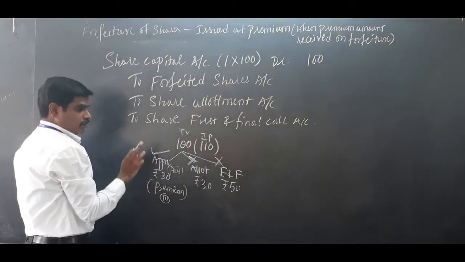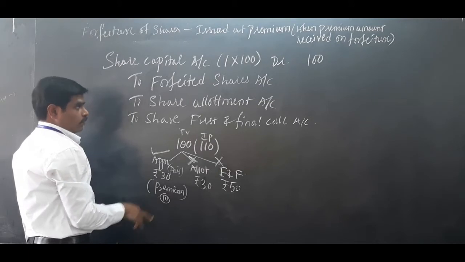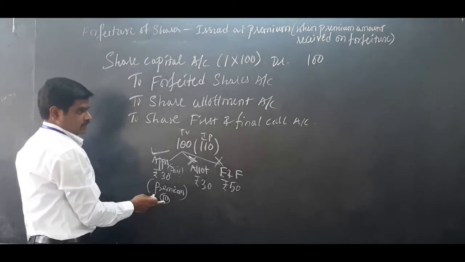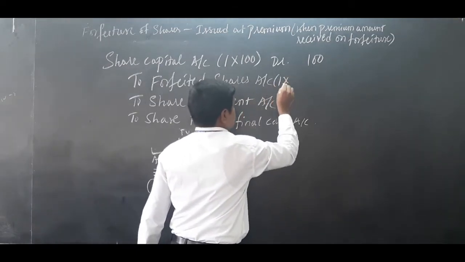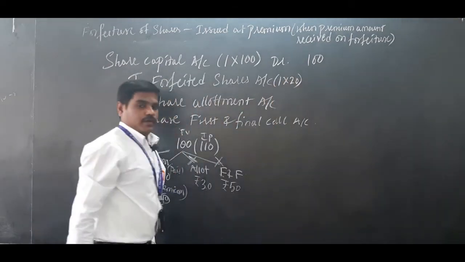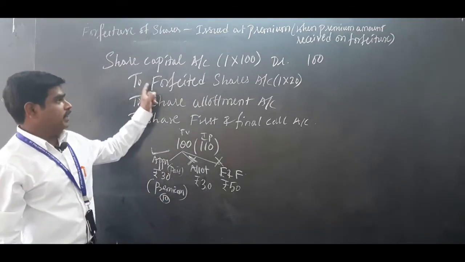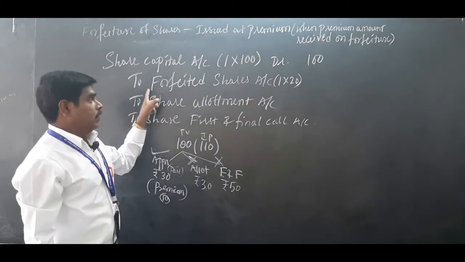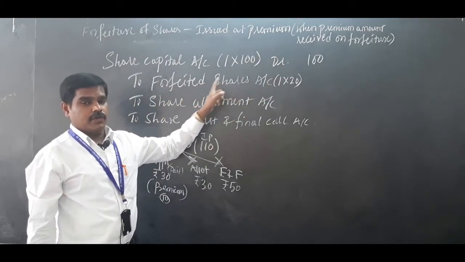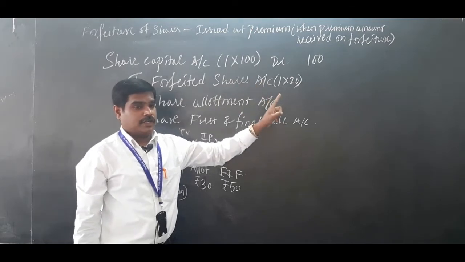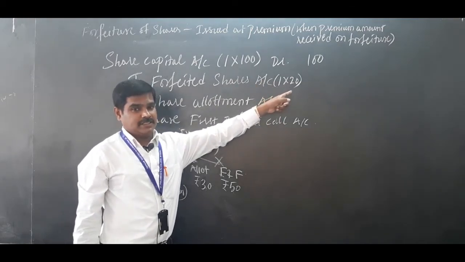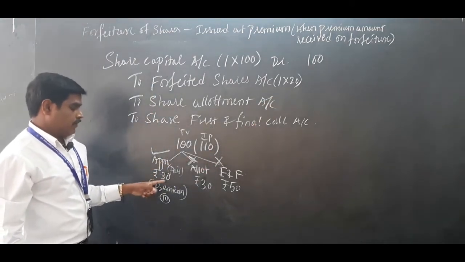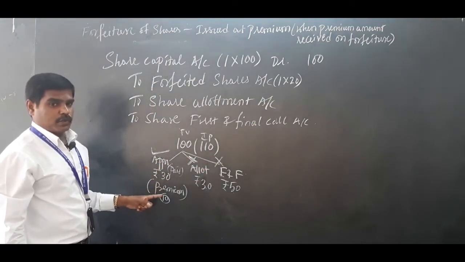So when premium amount is received, what we have to do? For one share we are calculating, out of this 30, 10 rupees is there, no? That we have to minus. That means here we have to take 1 into 20. Not 10 rupees. 10 rupees should not be included when premium amount is received on forfeiture. While calculating the forfeited shares account, premium should be minus. The money which is received, premium should be minus.